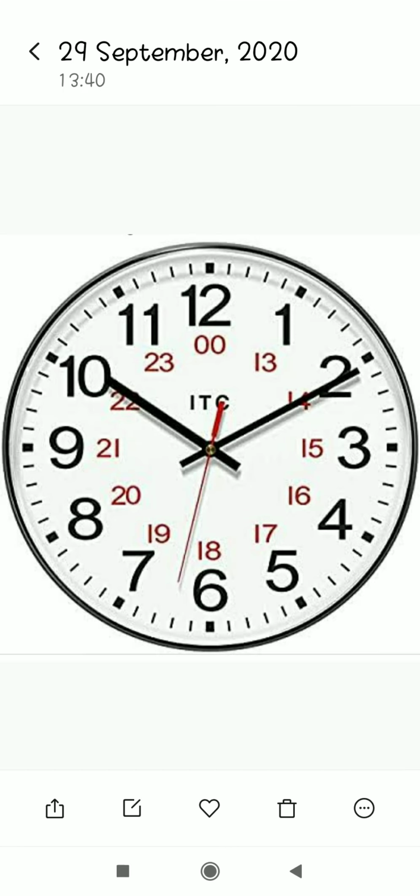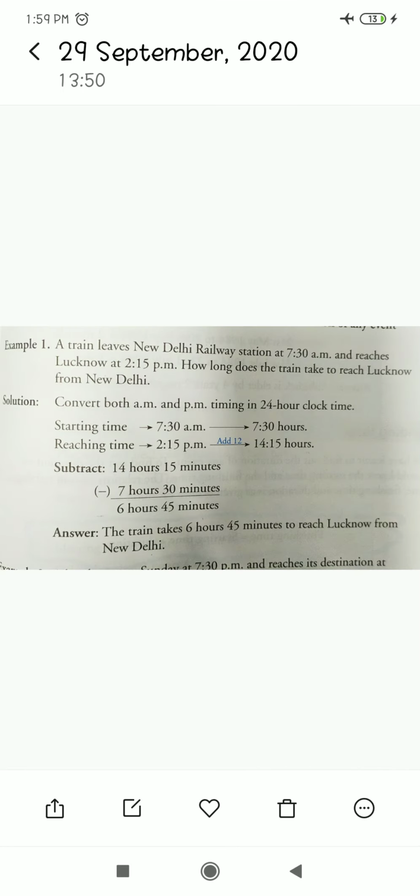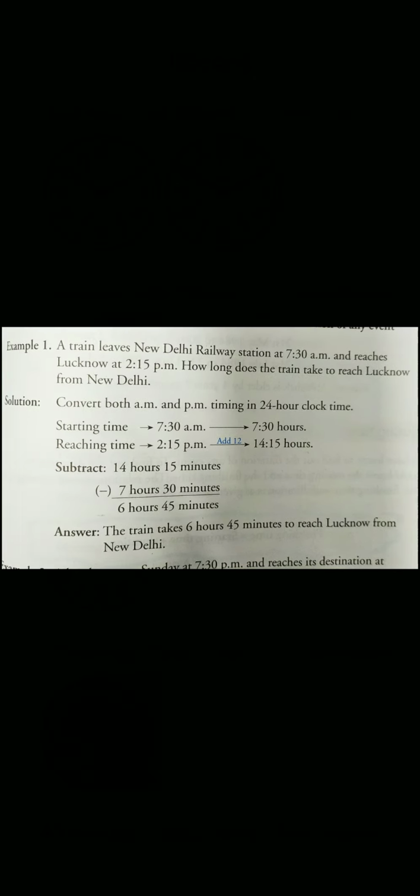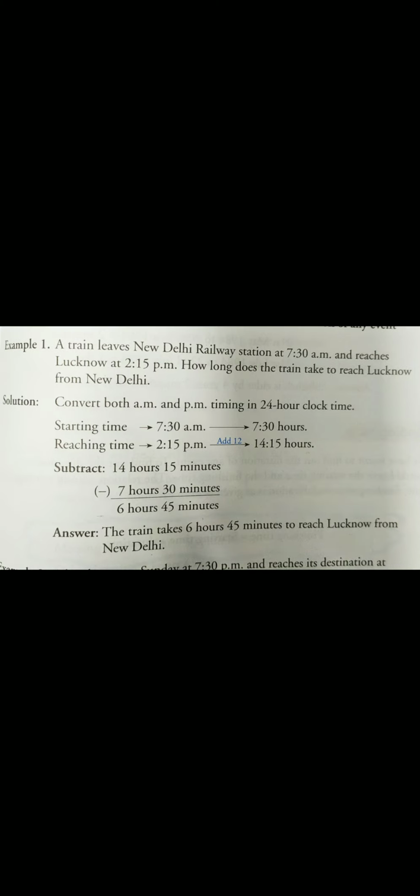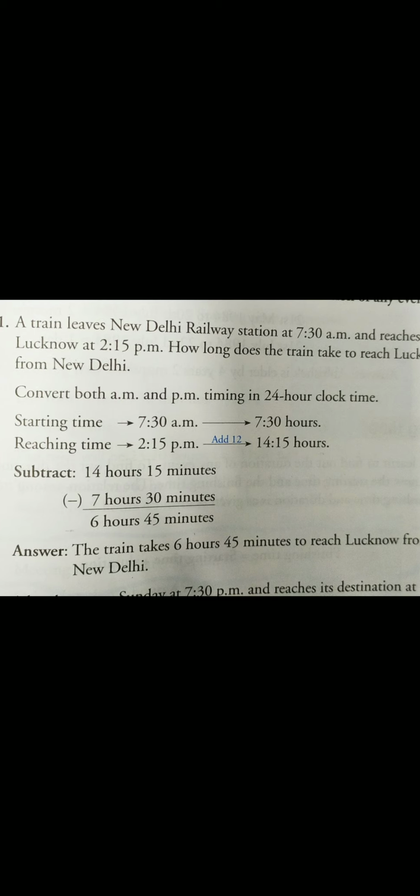Okay, and now I'm going to explain one example. You see this example, and it is in your book also. A train leaves New Delhi railway station at 7:30 a.m. and reaches Lucknow at 2:15 p.m. How long does the train take to reach Lucknow from New Delhi?